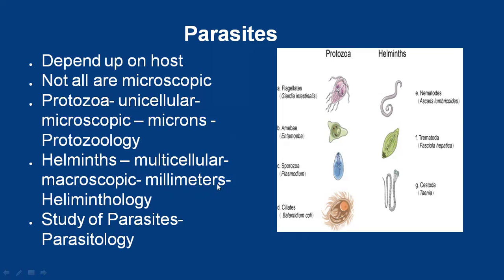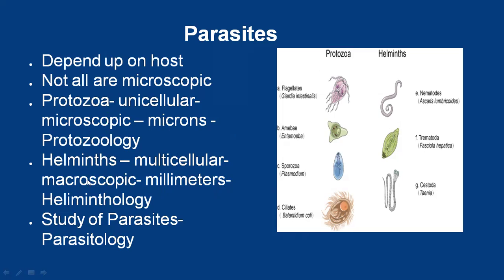Even though they are visible, their eggs or larvae require microscopic identification. The study of helminths is called helminthology.